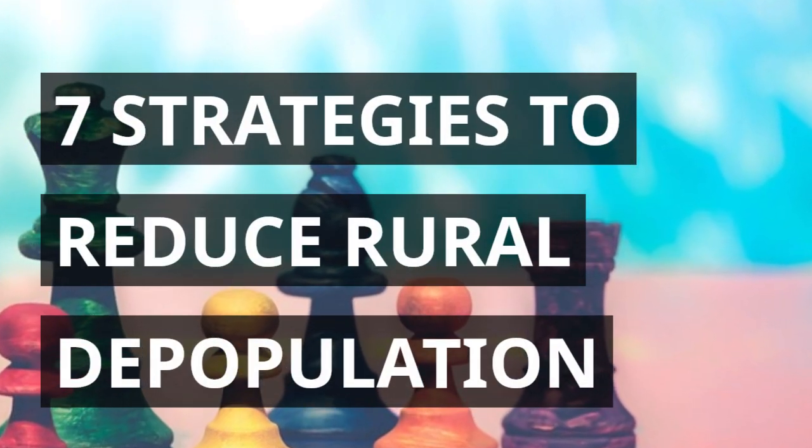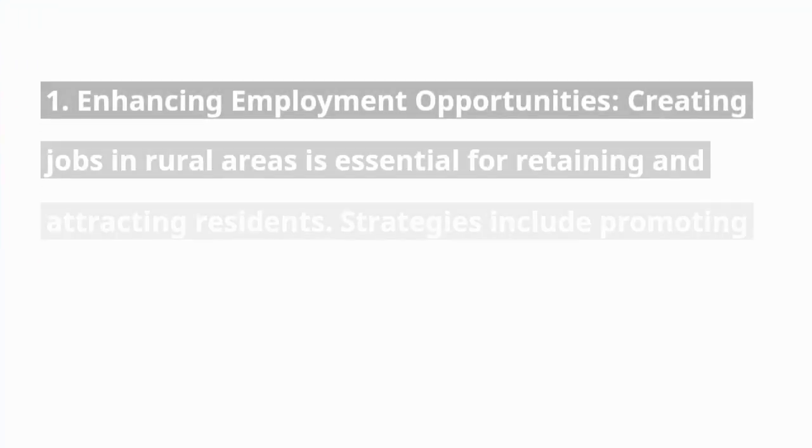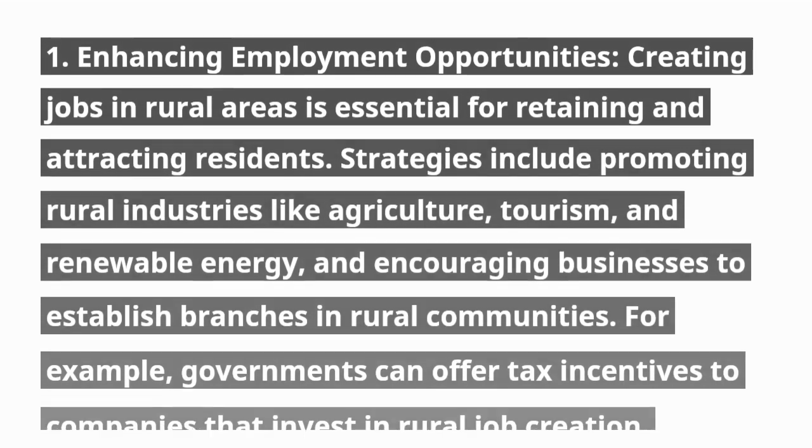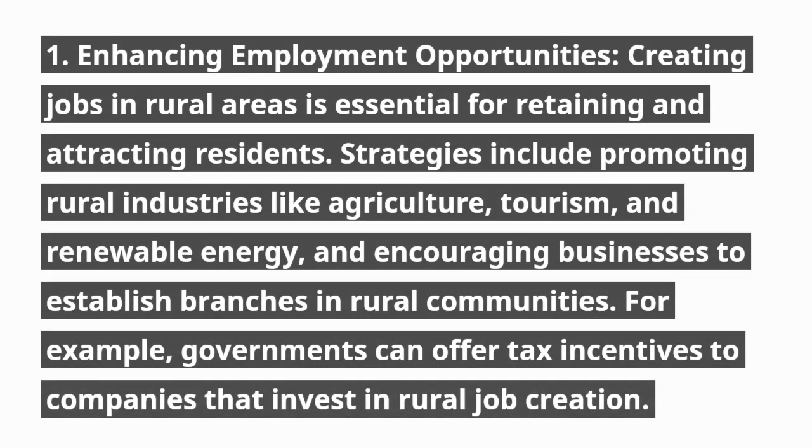7 strategies to reduce rural depopulation. 1. Enhancing employment opportunities. Creating jobs in rural areas is essential for retaining and attracting residents. Strategies include promoting rural industries like agriculture, tourism, and renewable energy, and encouraging businesses to establish branches in rural communities. For example, governments can offer tax incentives to companies that invest in rural job creation.